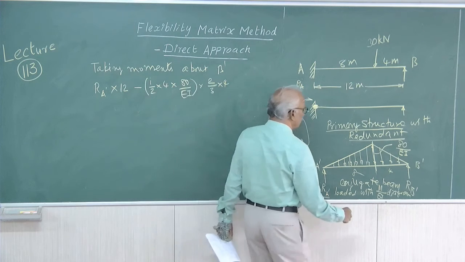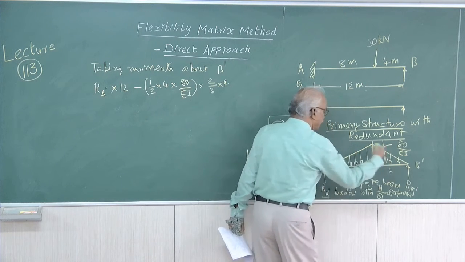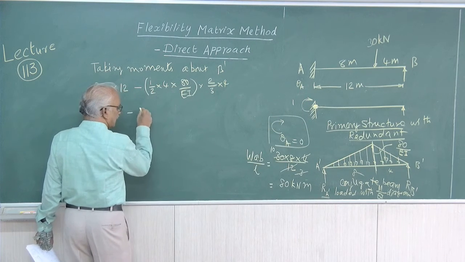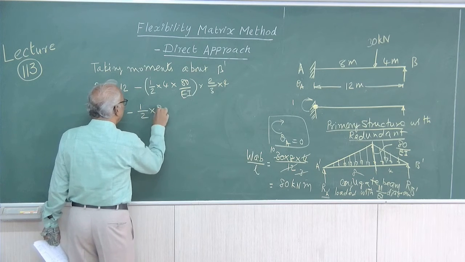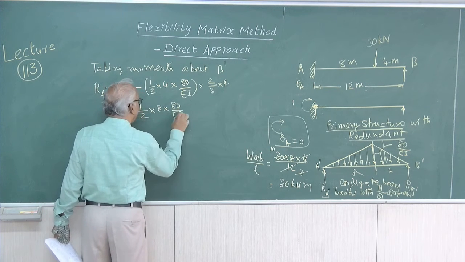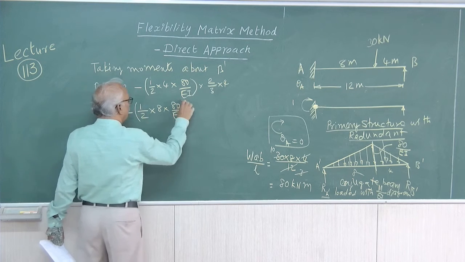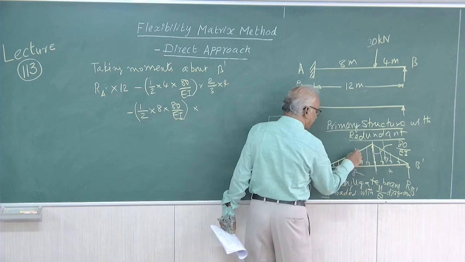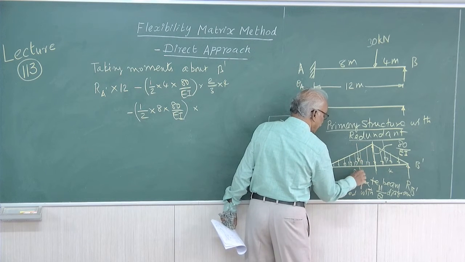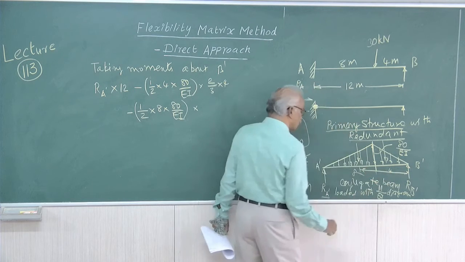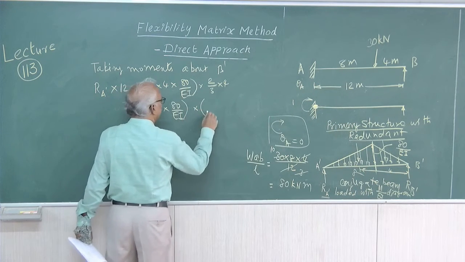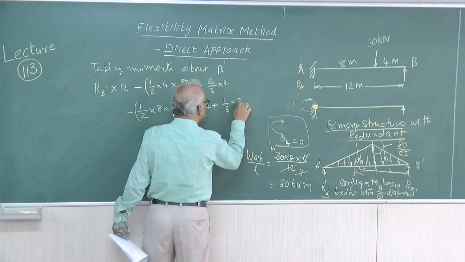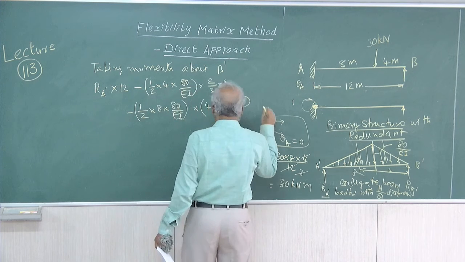Its center of gravity will be at 2/3 of 4 meters from the point B, right, minus, for the other triangle, half into 8 into 80 by EI, that is the total load, into its center of gravity, which is at 1/3 of 8 from this point, that is 4 plus 1/3 of 8, equal to 0.